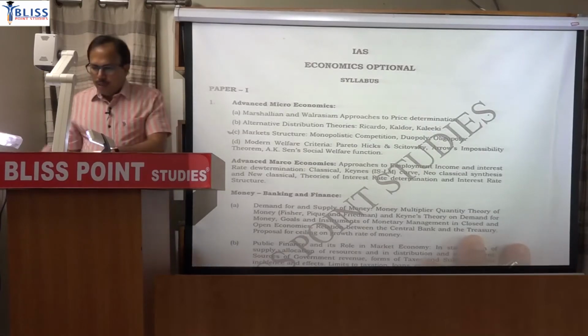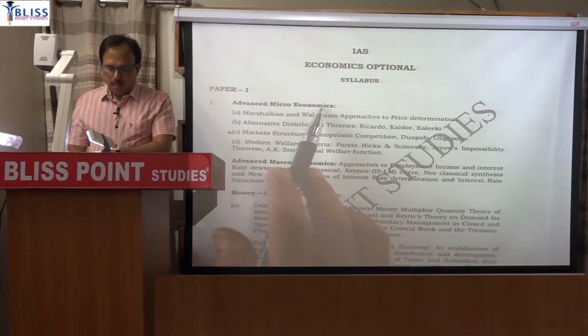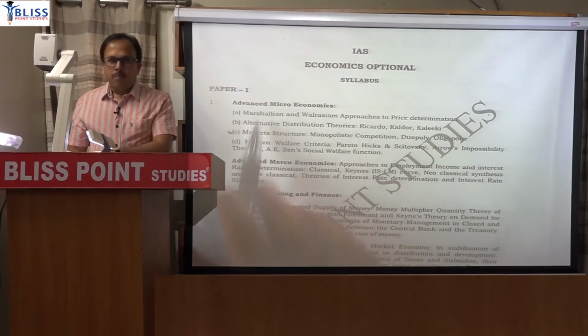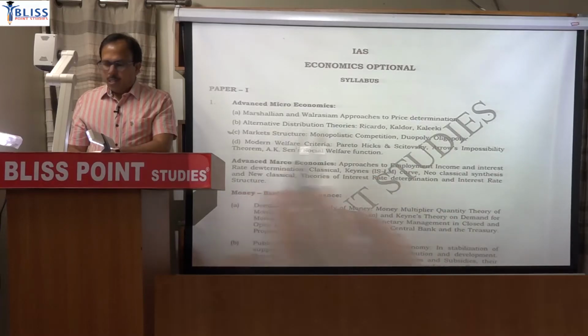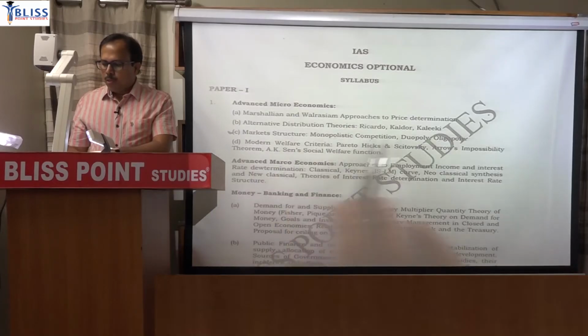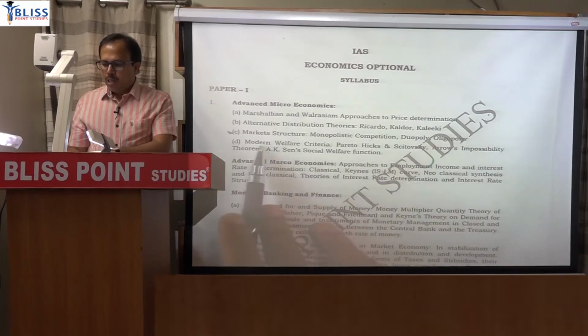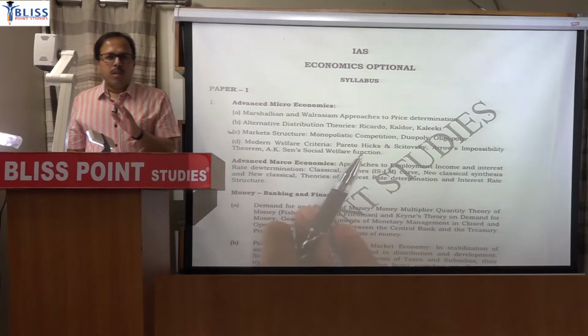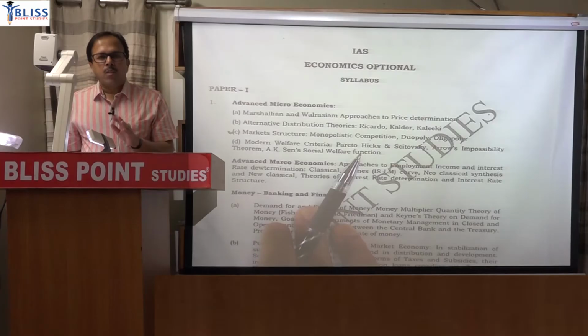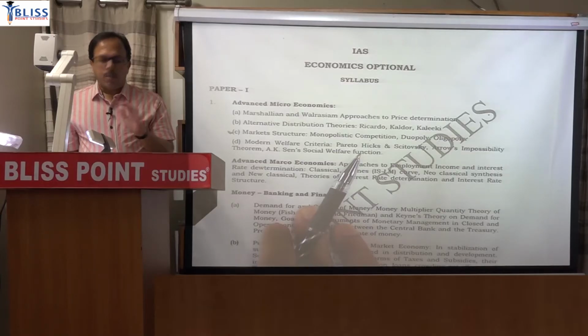In paper 1, the first part is advanced microeconomics. Advanced microeconomics will have 4 subparts: Marshallian and Walrasian approach to price determination, alternative distribution theories, market structure, monopolistic competition, duopoly, oligopoly, and the fourth part is welfare economics. So these 4 parts are written, but there are some unwritten parts. The unwritten part will include some aspects of consumer behavior, production, cost. The syllabus is not mentioning them, but we will be covering all those aspects.